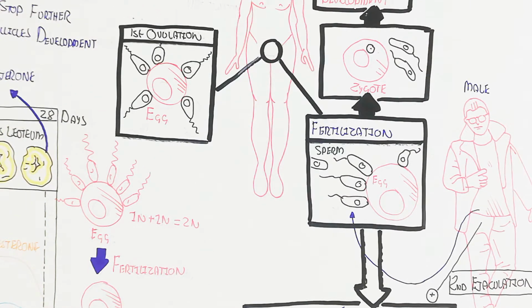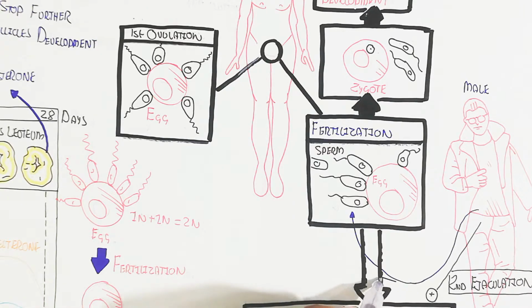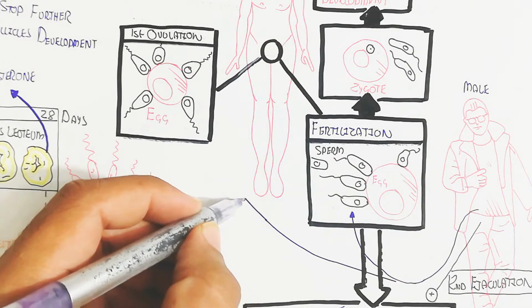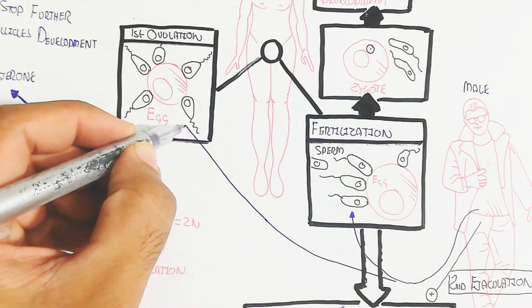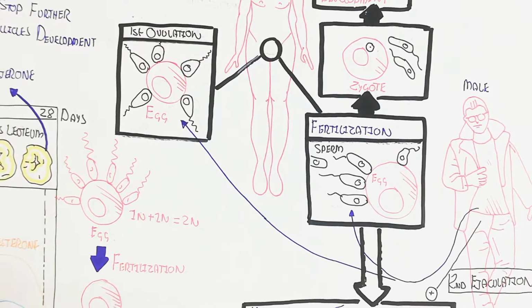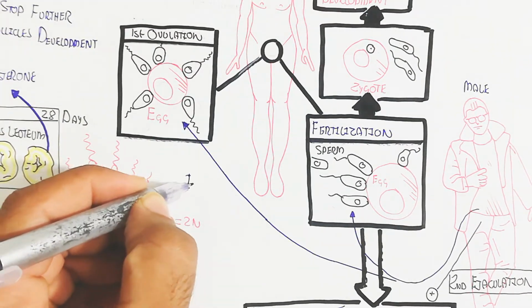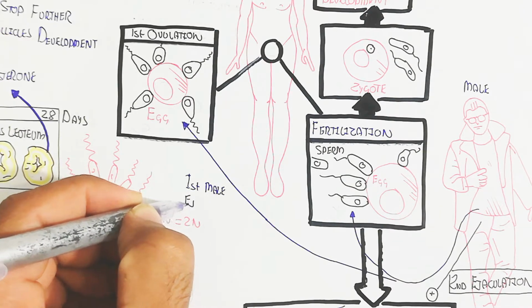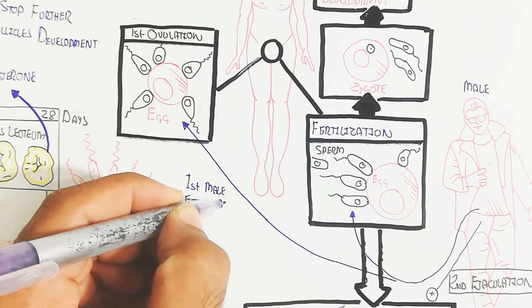Number one, the first male is going to fertilize during the first intercourse. After the fertilization, the zygote will be formed, but the second ovulation will occur due to follicle stimulating hormone overproduction and luteinizing hormone, due to the lack of inhibition of follicle stimulating hormone to stop further follicle development.